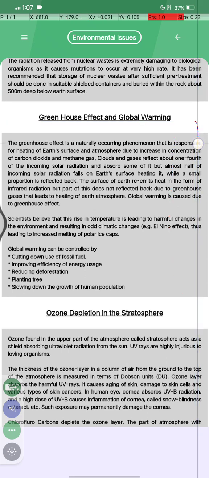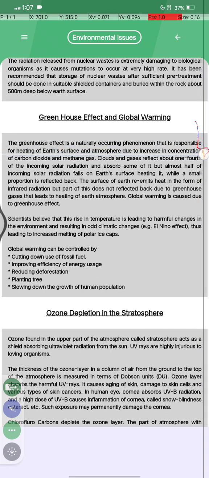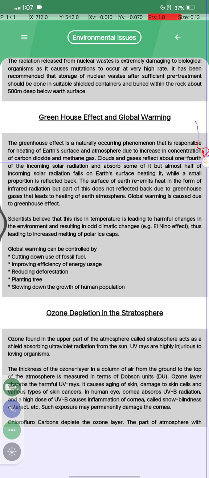Greenhouse effect and global warming. The greenhouse effect is a naturally occurring phenomenon that is responsible for the heating of the earth's surface and atmosphere, due to the increase in the concentration of carbon dioxide and methane gas. The greenhouse gases